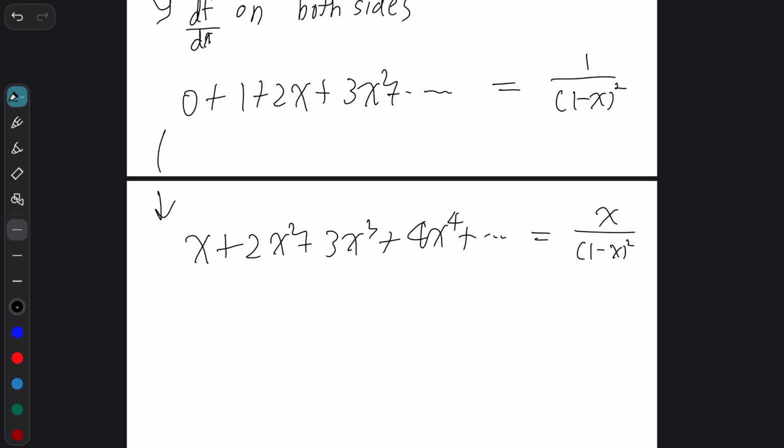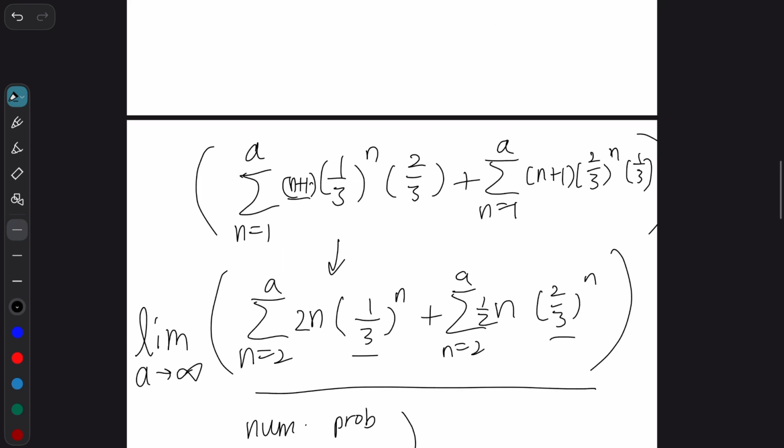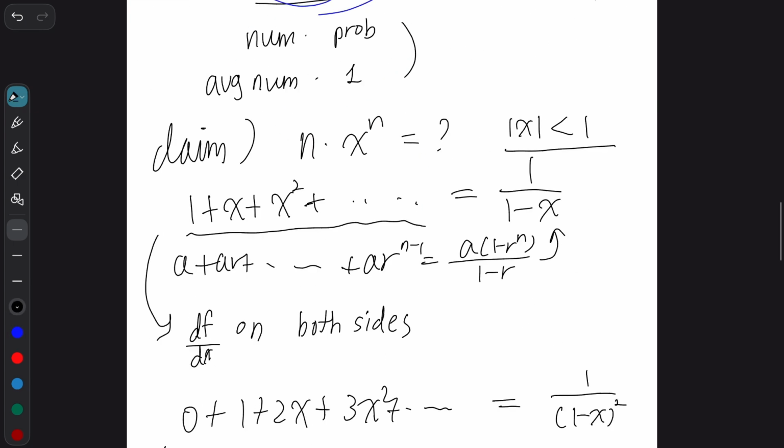Now we start from n equals 2. So get rid of this x term, and then we get x over 1 minus x squared minus x equals this thing over here. Now what we have to do is just put in these x values. For the first sigma, which I circled in blue, x equals 1 over 3, and then we have to multiply 2 at the end.